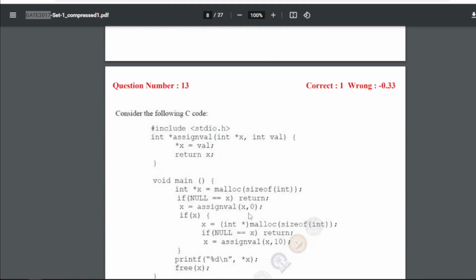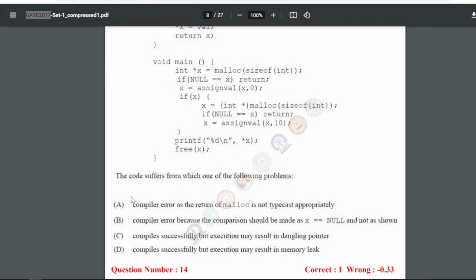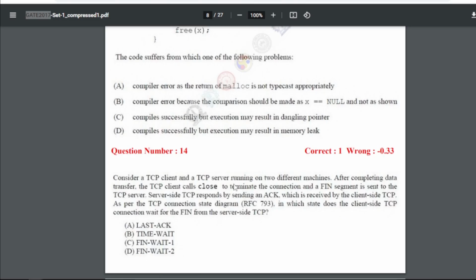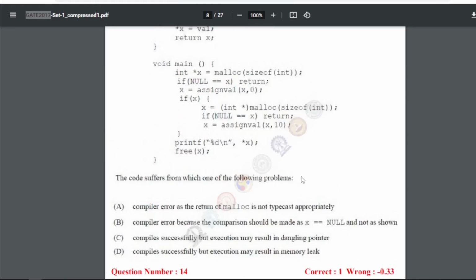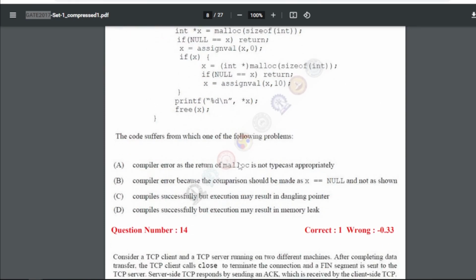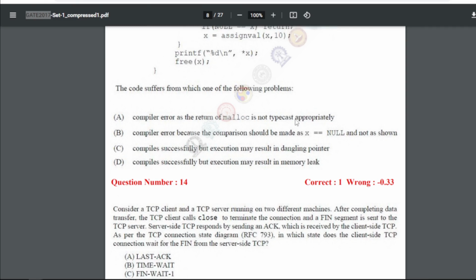Question number 13 is consider the following C program. Okay, so this is a program of pointers, right? So the code suffers from which one of the following problems? So for this 13, our answer is D, that is compiles successfully but execution may result in memory leak. So you can make a quick run for this program and get that this may execute successfully, but there will be a leak of memory.